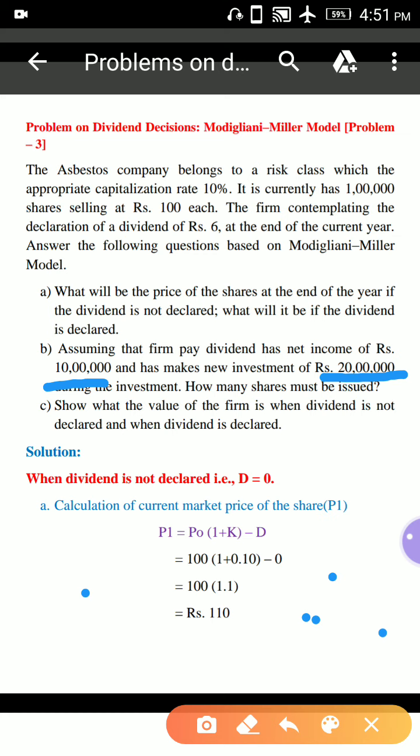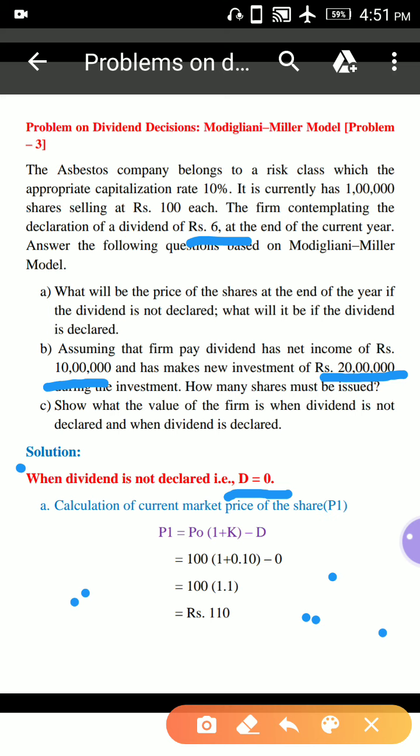Modigliani-Miller model, we have to follow 3 steps in 2 situations. Situation 1 is when dividend is not declared, and situation 2 is when dividend is declared. Now here, when dividend is not declared means we have to assume that the dividend is 0. We have to assume that the dividend is 0. When dividend is declared means, in this given problem, what is the declaration of dividend? Rupees 6 per share. Rupees 6 per share.